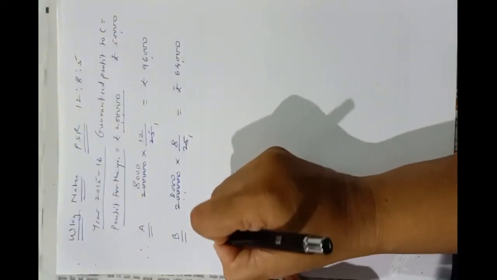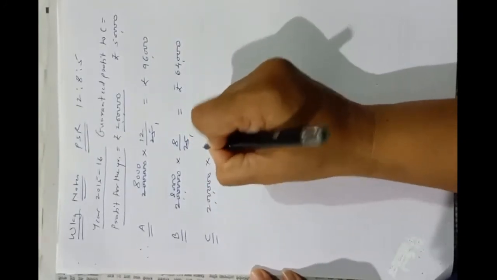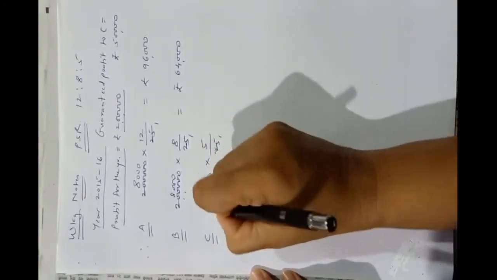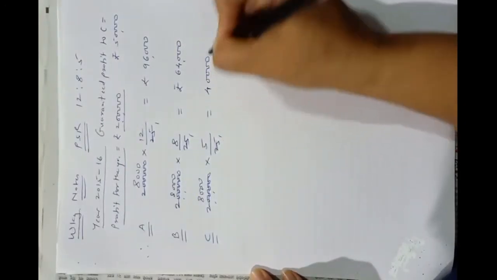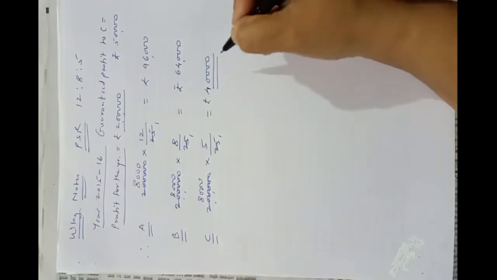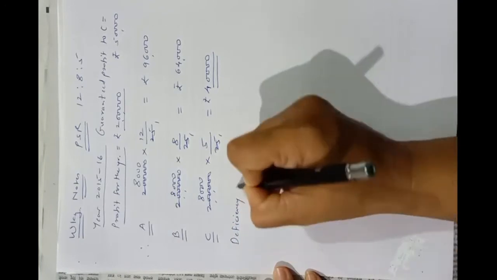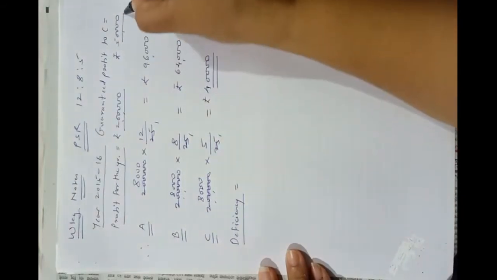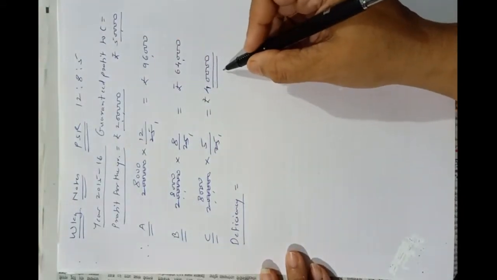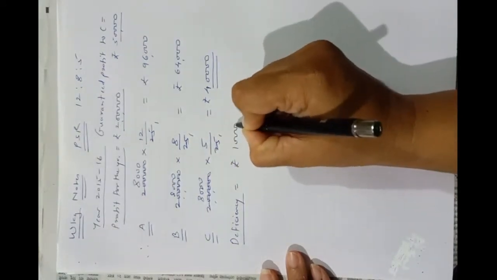And then C: 2 lakhs into 5/25, so it is rupees 40,000. Okay, so deficiency is equal to 50,000 minus 40,000. Given guarantee is rupees 50,000, his actual share is rupees 40,000, so the deficiency is rupees 10,000, which